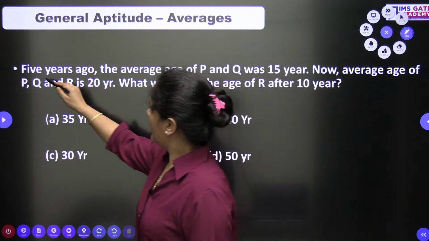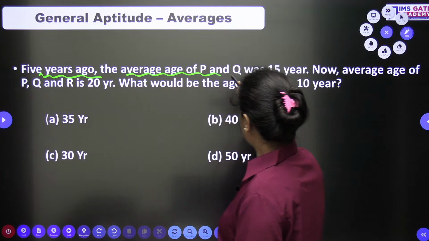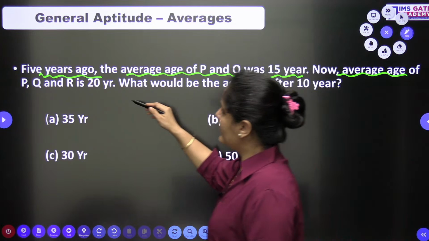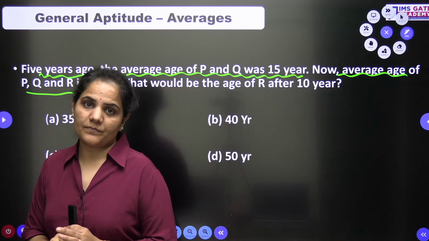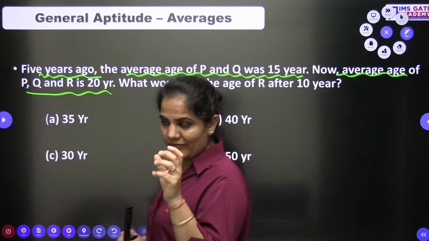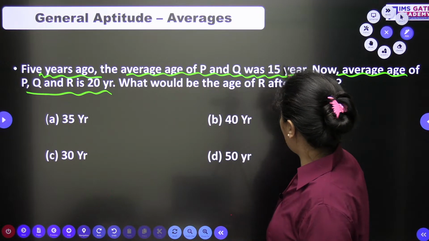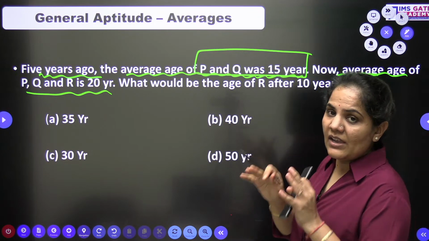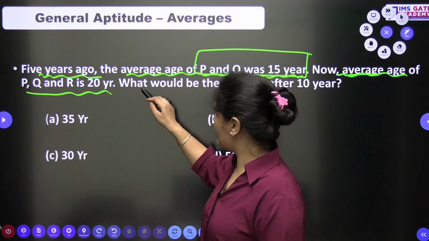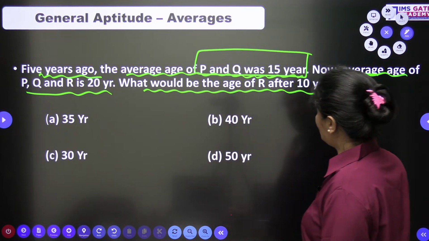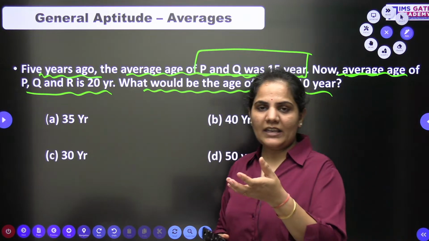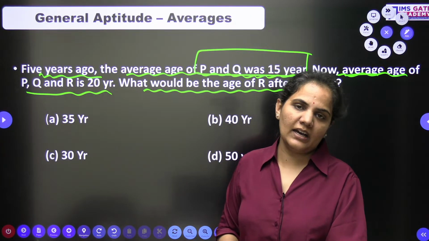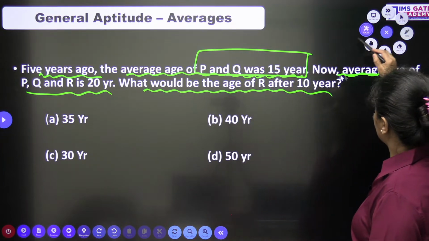What is the question? 5 years ago, the average age of P and Q was 15 years. Now the average age of P, Q and R is 20 years. 5 years ago the average age of P and Q is given to you, and right now the average age of P, Q and R is given to you. What would be the age of R after 10 years? If I can find out the age of R right now, then I can find out the age of R after 10 years also. So just go with this one.